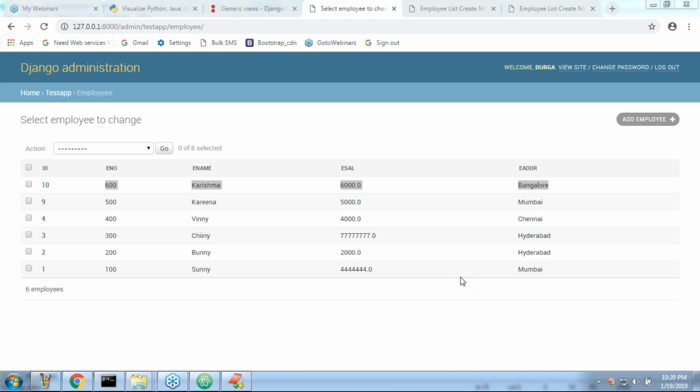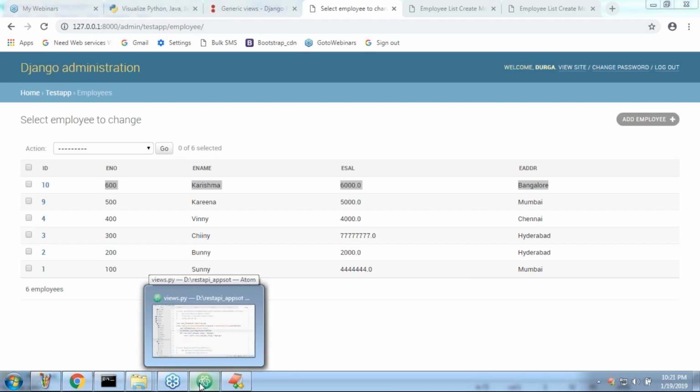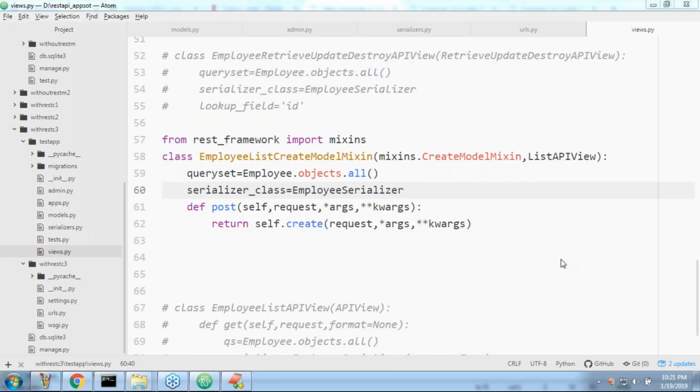But anyway, you should be aware of API views and all components. That's why I'm covering them. It need not be compulsory to use. My vote is for viewsets, not for these mixins or ListCreateAPIView. Okay, now have a look once.